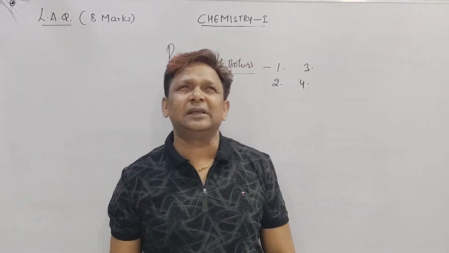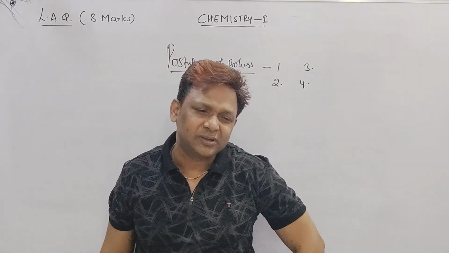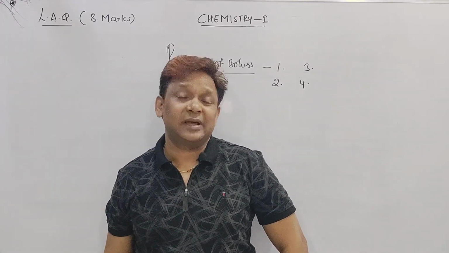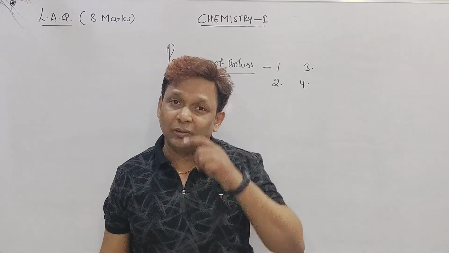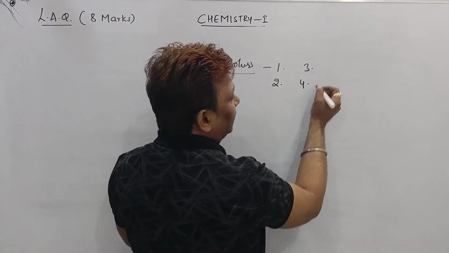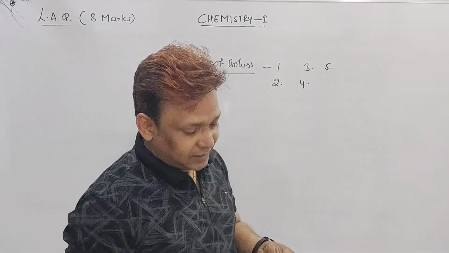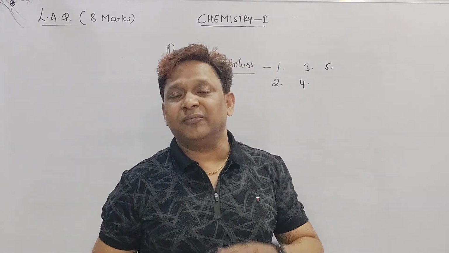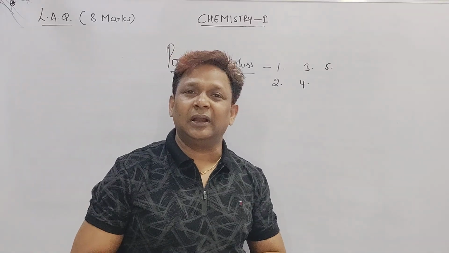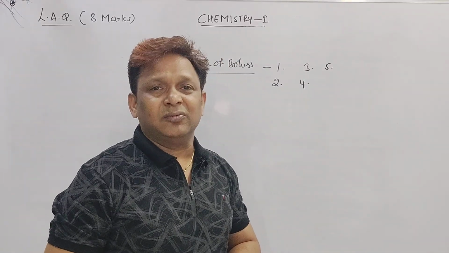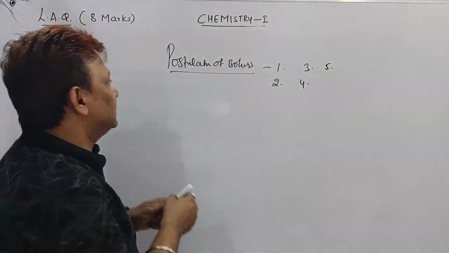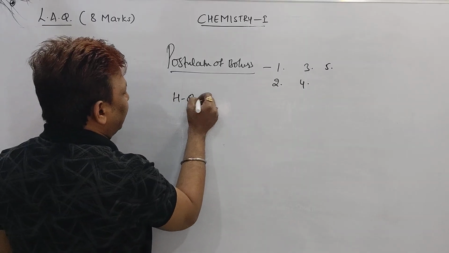Point number 3 is the angular momentum, right? And point number 4 is the stationary orbit. As long as the electron revolves around the nucleus, it neither loses energy nor gains energy, and that orbit is called a stationary orbit. The last point: energy is emitted or absorbed when the electron jumps from one orbit to another. The difference in energy between the two orbits is delta E equal to E2 minus E1, equal to h nu. What is E2, and what is E1, we wrote. So that is 4 marks.